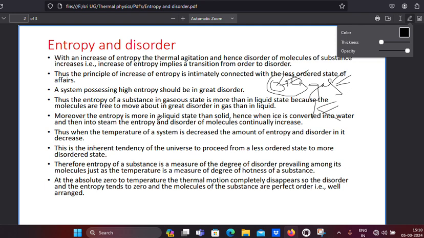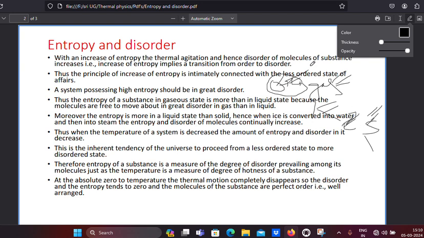Moreover, entropy is more in liquid state than solid. If you compare liquid and solid, liquid has more disorder and solid has less disorder. Less disorder means less entropy, more disorder means more entropy. That is why liquid has a higher entropy than the solid.